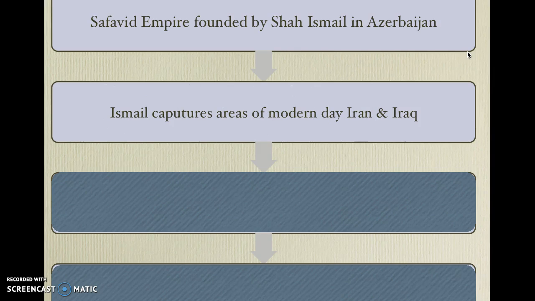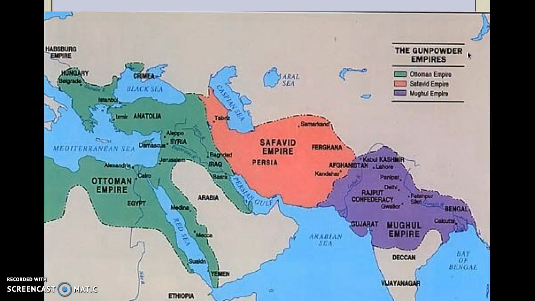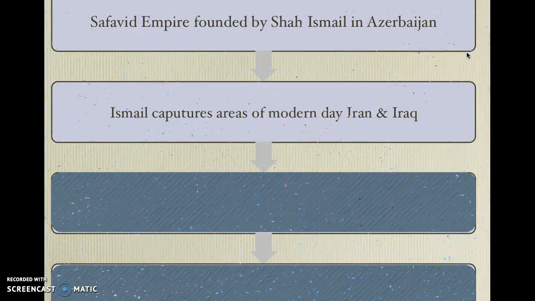And so Shah Ismail then begins to expand the empire and captures areas of modern-day Iran and Iraq. So it started right by the Caspian Sea, right there where I have circled on the screen, and then it conquered areas of modern-day Iran and Iraq, what we used to call Persia. You can see it in the middle there. And to the left of it, in green, you see the Ottoman Empire, right? What will be its rival. And then to its right, you see another Islamic gunpowder empire that we'll see later on in this chapter, the Mughal Empire. So it's stuck in between two really big, powerful empires, which kind of stinks for the Safavids.